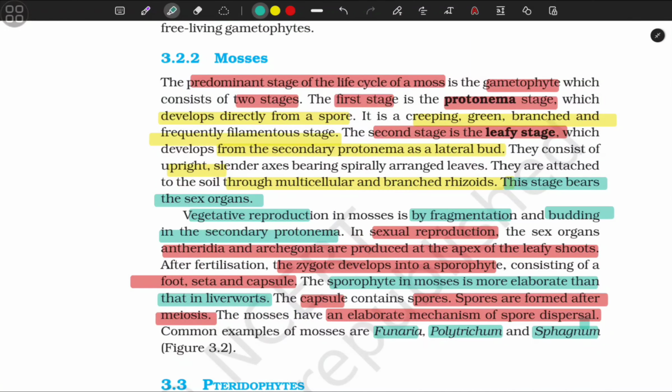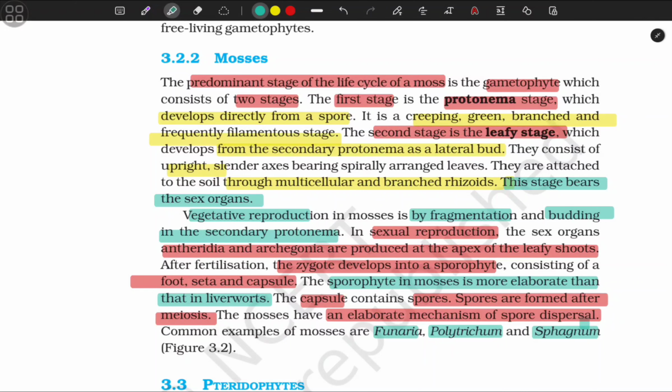Mosses. The predominant stage of the life cycle of moss is the gametophyte, which consists of two stages. The first stage is the protonema stage, which develops directly from the spores. It is a creeping, green, branched and frequently filamentous stage.